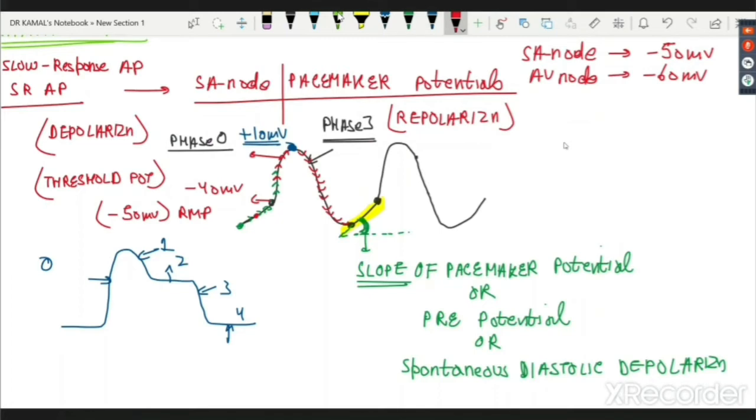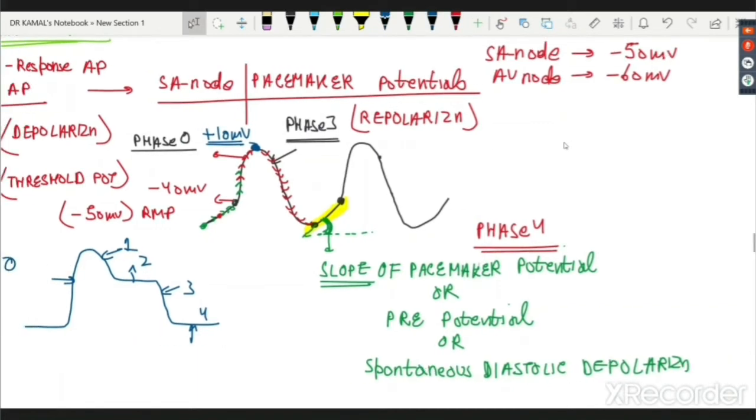Let's now focus on the main phase, which is my slope of the pacemaker potential or pre-potential, the actual phase which triggers the impulse or the response. And this is called phase 4. So we have only 3 phases: 0, 3 and 4. No 1 and 2. Why no 1 and 2? Because there is no initial repolarization. There is no plateau in the pacemaker tissue or pacemaker potential, right?